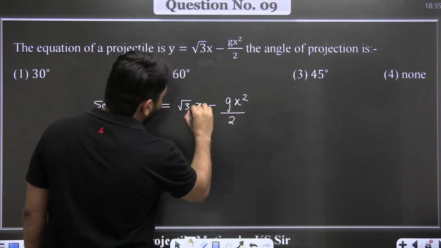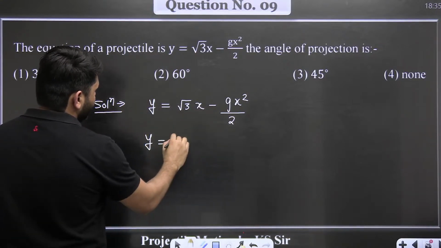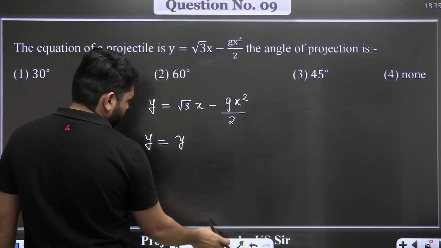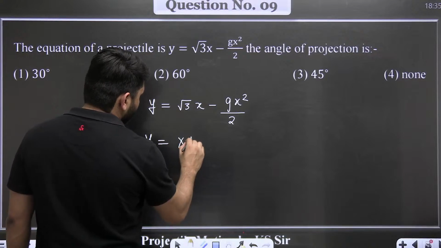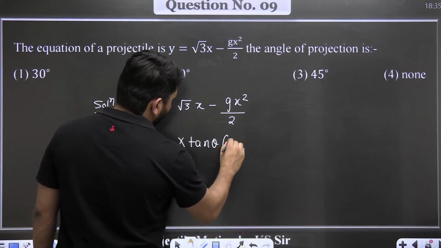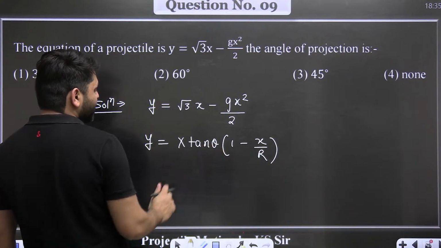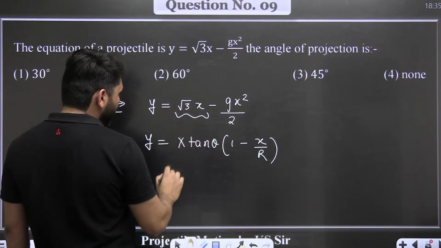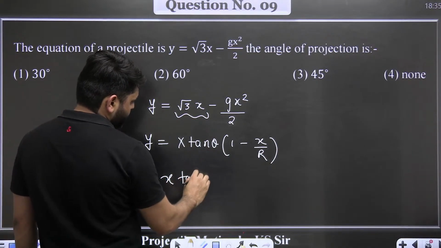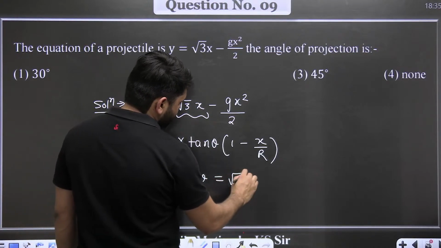So you just compare these equations. It was y = x tan theta (1 - x/R). So this first term is x tan theta, and here it is root 3 x.